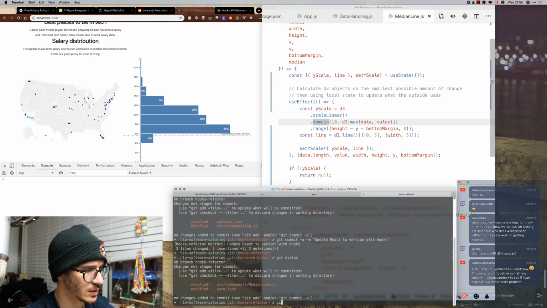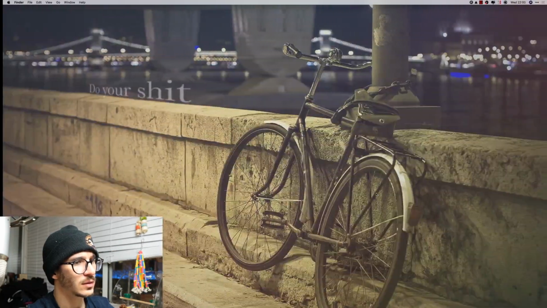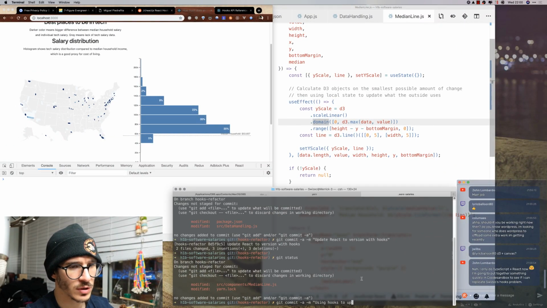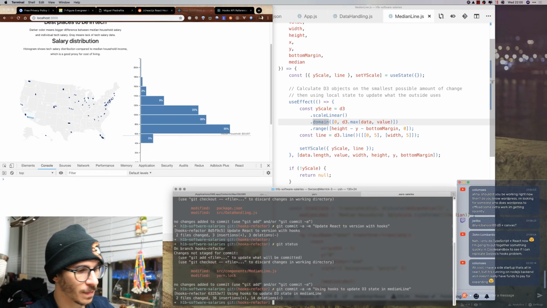So git status, git commit -a -m, using hooks to update. Wow, what was that? Sorry, my computer just jumped to the wrong screen. Using hooks to update, what is this called? Update D3 state in median line. Cool.